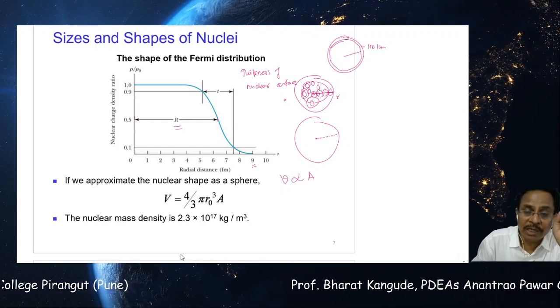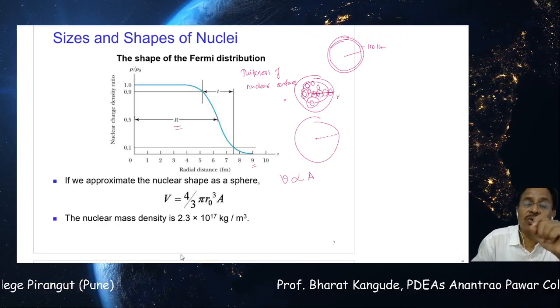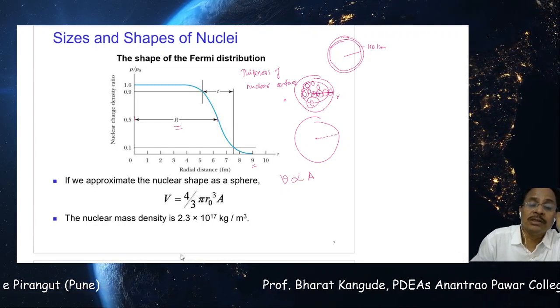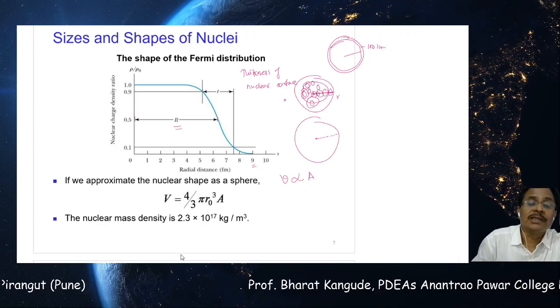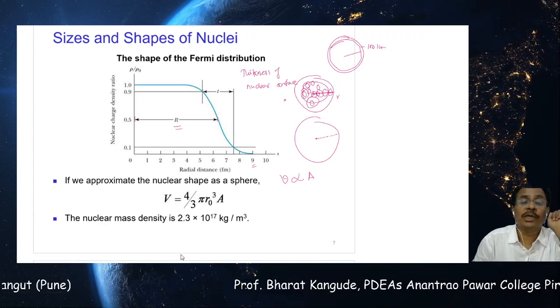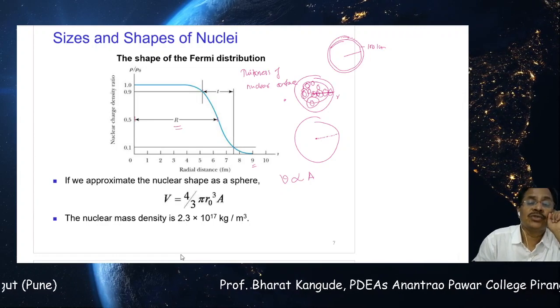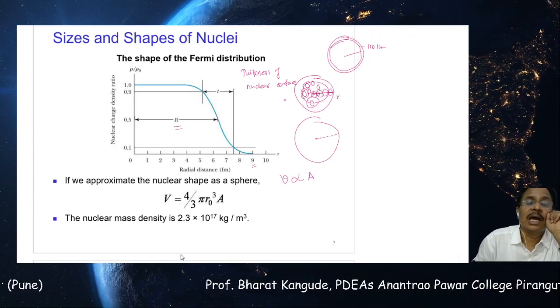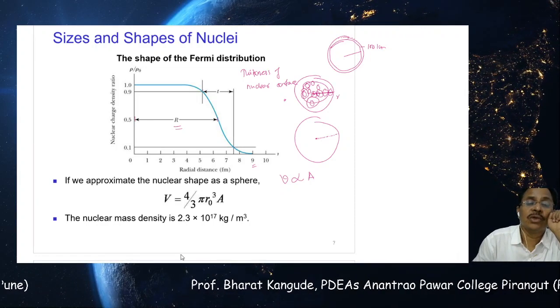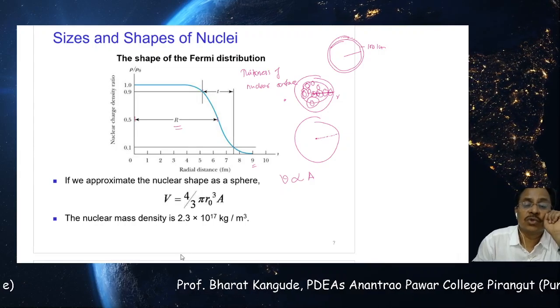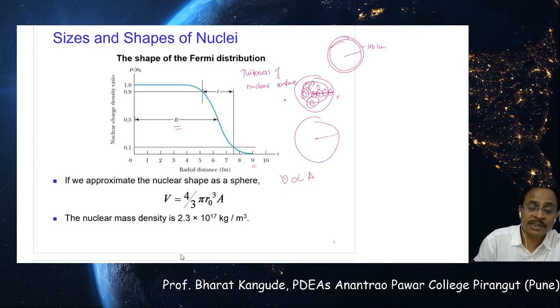For smaller nuclei, the volume will be smaller. As we go on increasing the number of nucleons, the volume will go on increasing, and this is the proportionality constant as shown here. It is 4 by 3 pi r0 cube, that is the constant, and A is the number of nucleons. So the volume of the nucleus goes on increasing as we increase the number of nucleons.